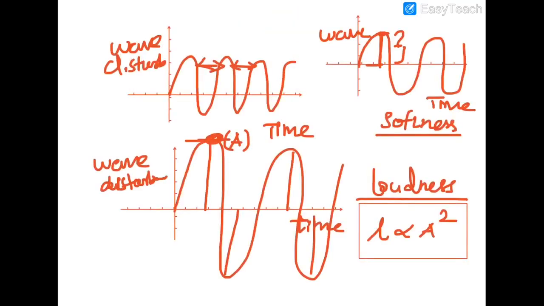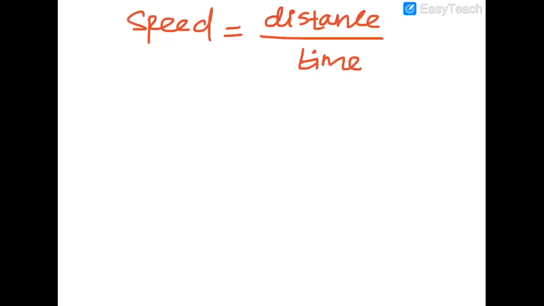If you look at one compression and rarefaction, this is called your wavelength. So I will take distance equal to wavelength, lambda, and t means time.